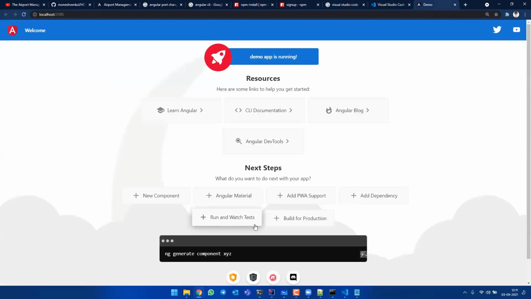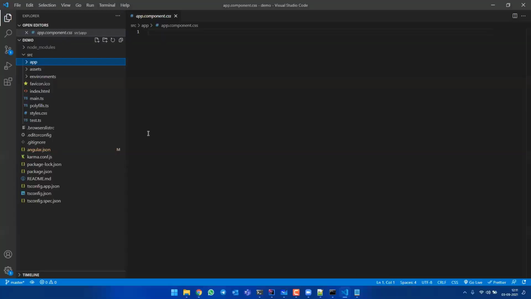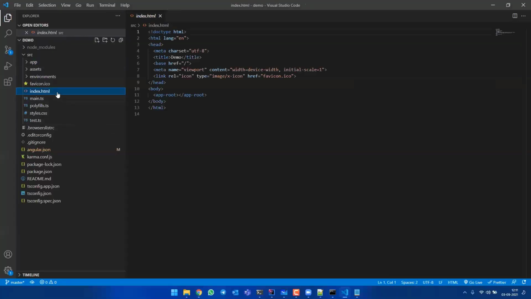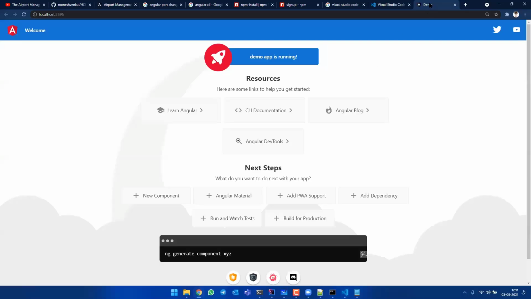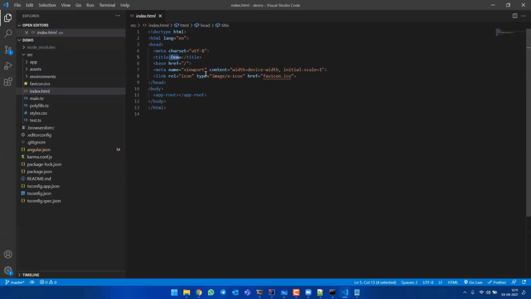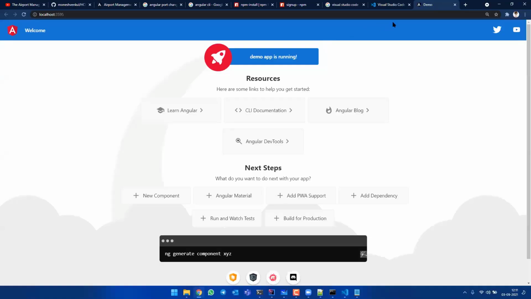This is the demo website, right? Now I'll make changes in the demo and it will also be reflected here. index.html: first of all, your browser reads this Angular application and it will read index.html. In index.html, it will read this demo title, and that demo will be posted here. After that, this favicon.ico will be there. ICO is nothing but an icon; in short form, the extension is ICO. This A you're seeing here, that is the ICO. That will be shown here.